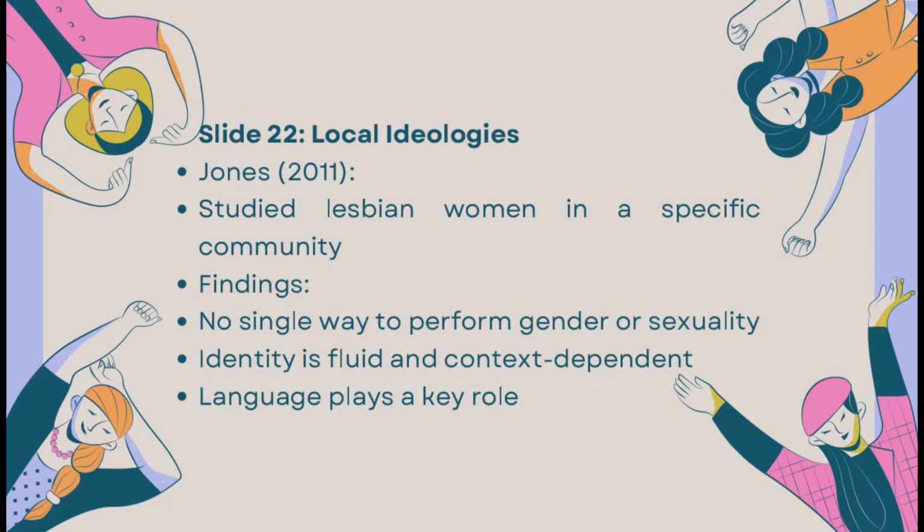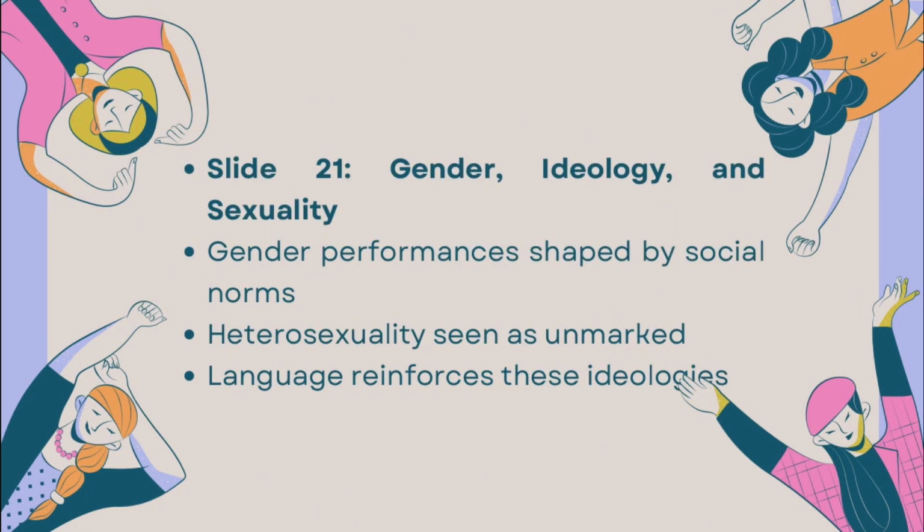Local ideologies, gender and sexuality: Jones 2011 shows that gender and sexual identities are context dependent and performed differently across communities. Studying a specific group of lesbian women, she demonstrates that there is no single way to be a woman or a lesbian. Identity is socially constructed, fluid, and shaped through language, influenced by local norms and broader ideologies about gender and sexuality.